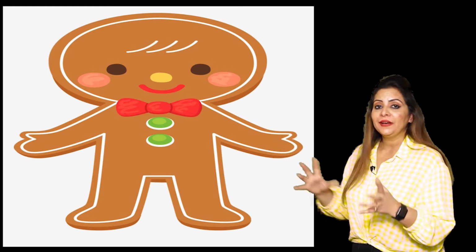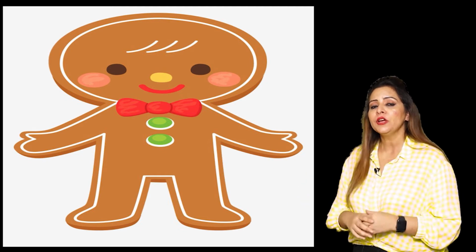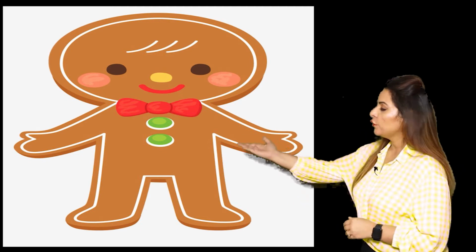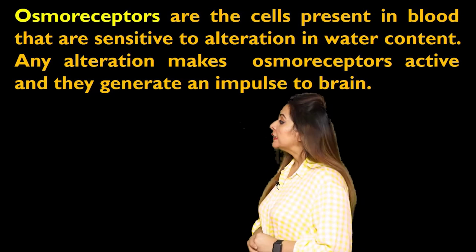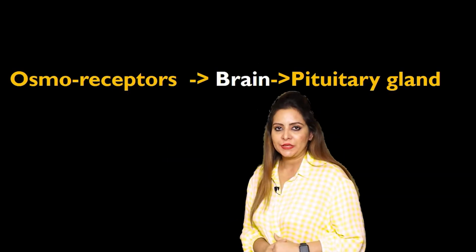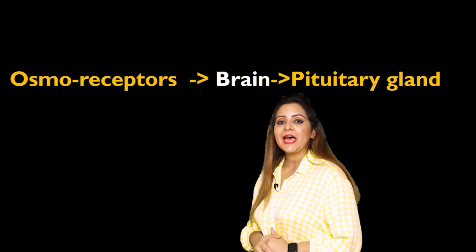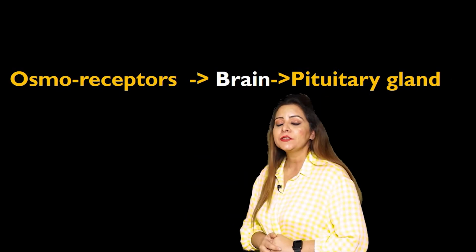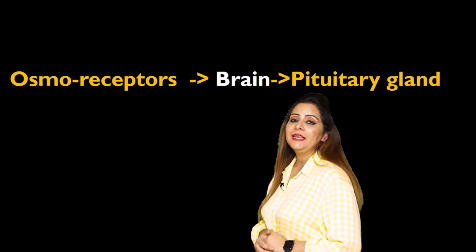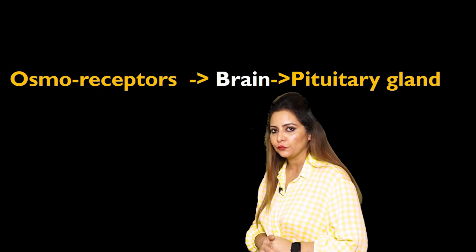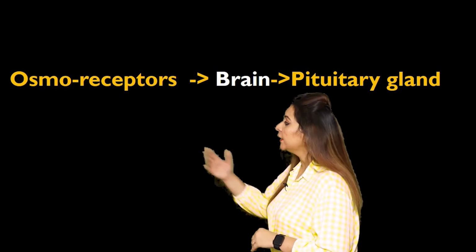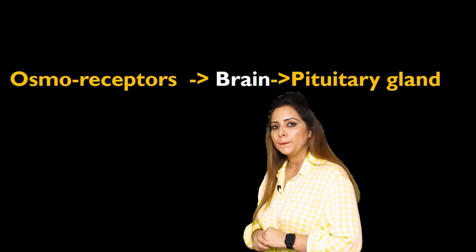So here we are going to write, because I am going to make a flow chart for you in order to simplify it. So we have osmoreceptors, which, as I already told you, are sensitive to alteration in water content. So whenever there is an increase or decrease in the water or the ionic content, or you can say the balance is disturbed, they get activated. Now, when they get activated, they will generate an electric impulse, right? And that electric impulse is taken by a sensory nerve. And to where is it taken? It is taken to the brain, right?